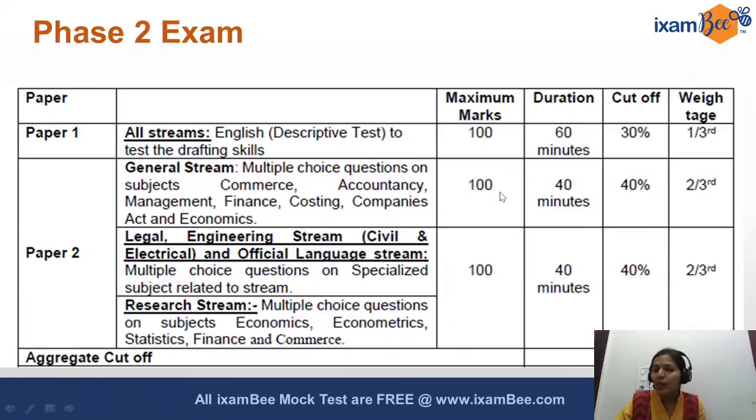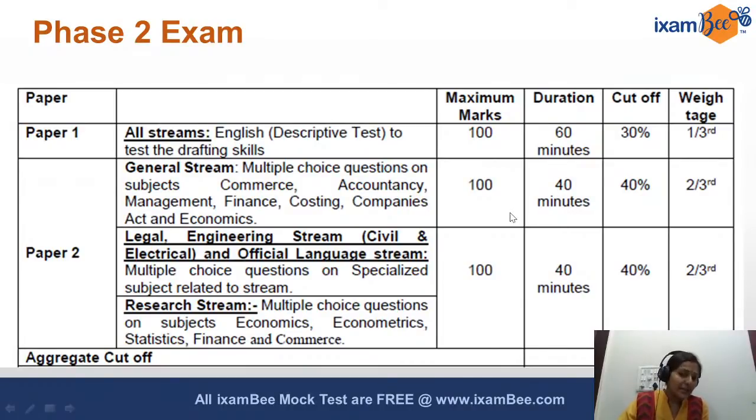But if I go by the past trend and by the time given in 2018, when SEBI had done the exam, in their paper 2 that time also the maximum marks were 100 and the duration was 40 minutes. And before the exam, when the admit cards had been released, they had come out with a circular stating that paper 2 will consist of 50 questions, 2 marks each. And that time also in the notification it was 100 maximum marks and duration was 40 minutes.